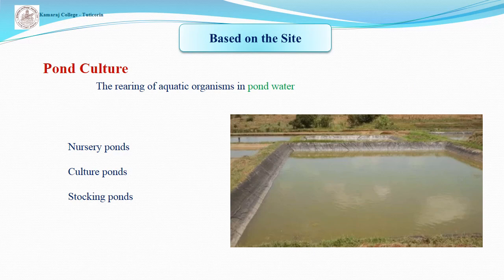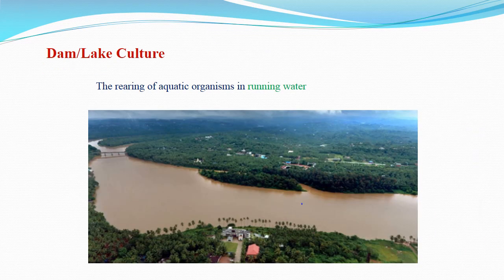Here, finally, culture systems classified based on the site. They are pond culture, dam culture, polyculture, cage cultures, etc. In pond culture, aquatic organisms are cultured in pond water. They are culture pond, stocking pond, like that. Dam or lake culture means the organisms are cultured in moving water. It's called lake culture or dam culture.